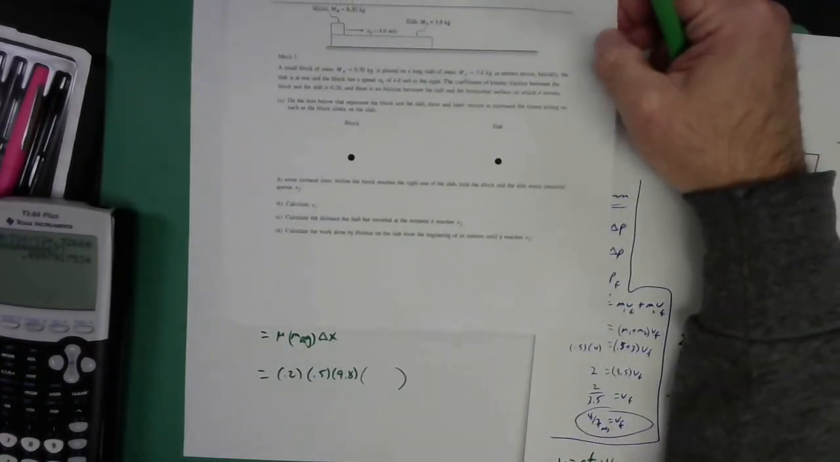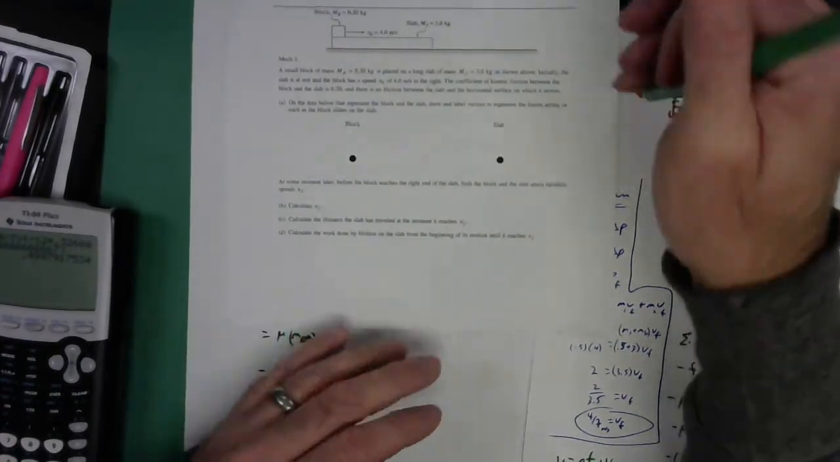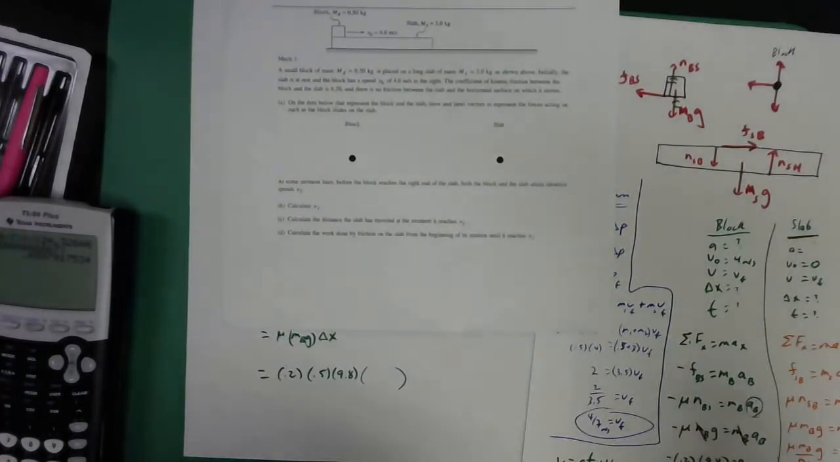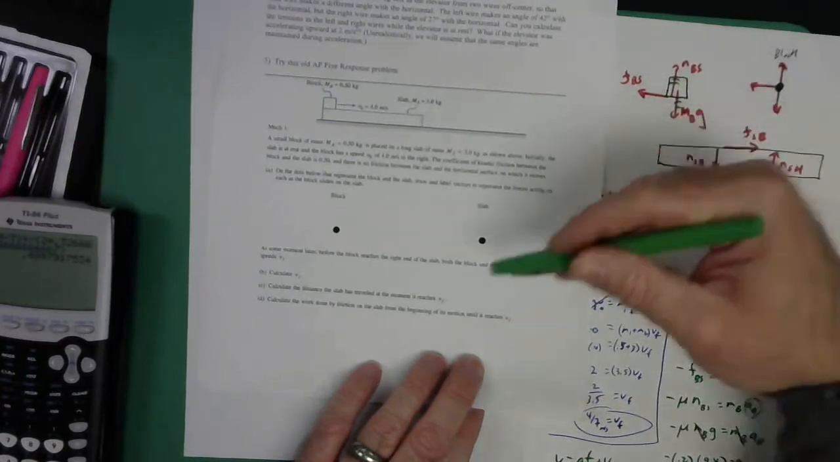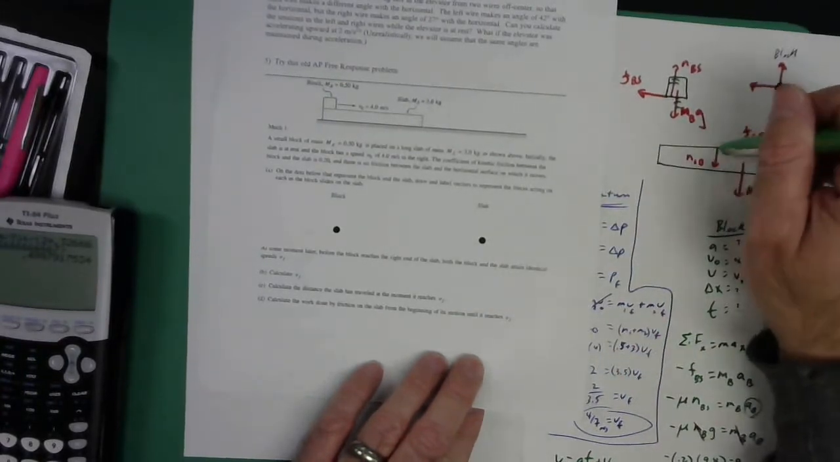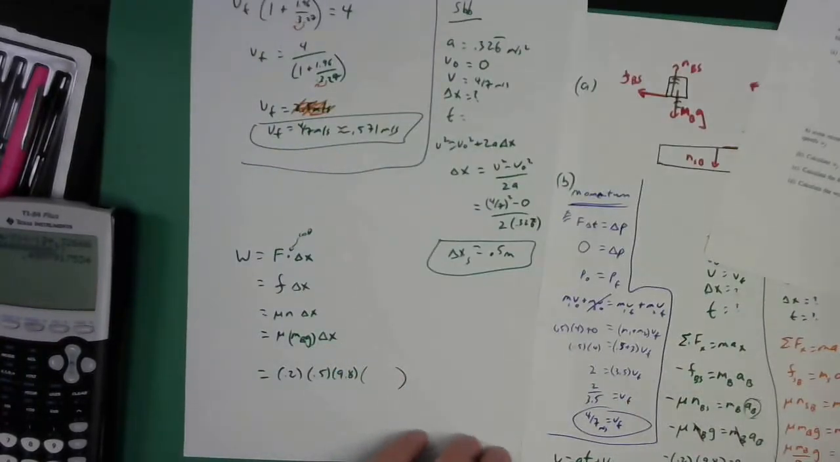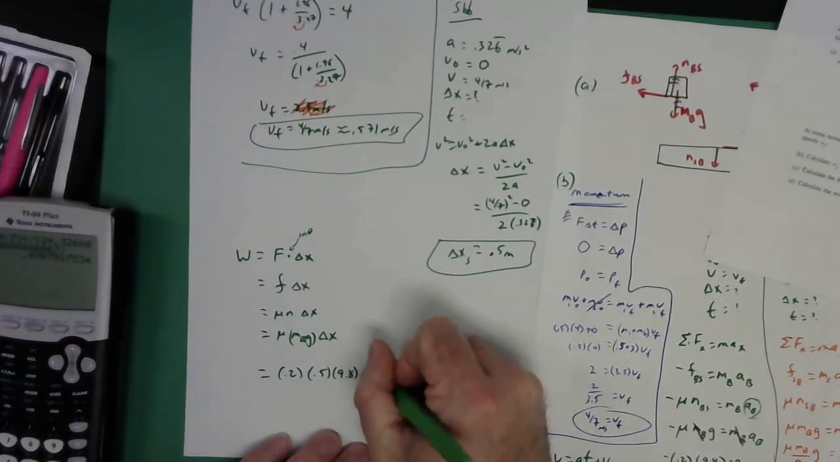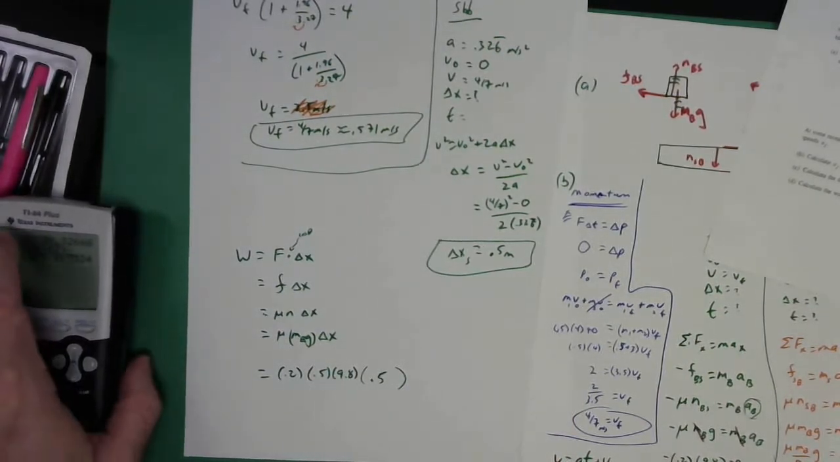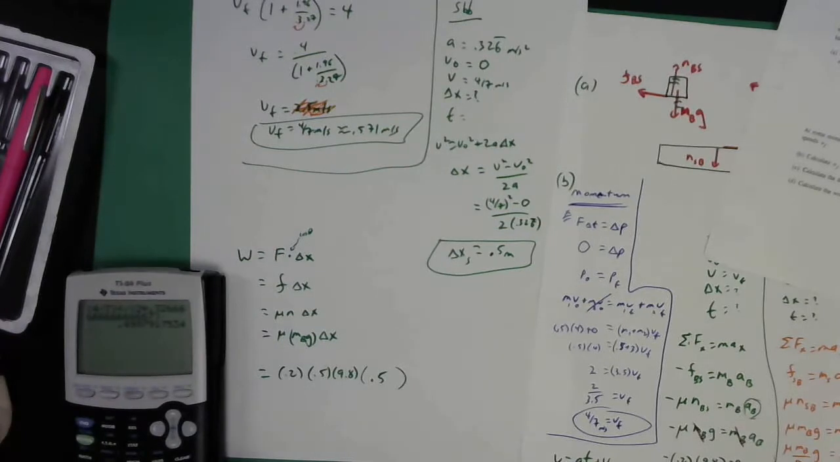So what are they asking for? The work done by friction on the slab. Well, do I count the thermal energy that was transferred? The problem is that some of the thermal energy stayed in the block too, so I don't think they want that. I think they just want the energy transferred to the slab. So I believe I'm just going to use that 0.5 meters, okay? And that's going to be fine. So I'm rounding that to 0.5. Do you care? I didn't think so.